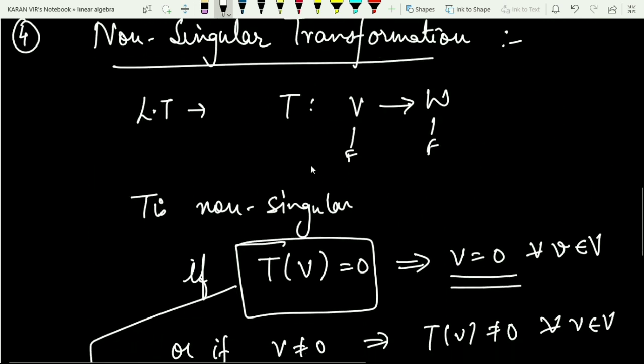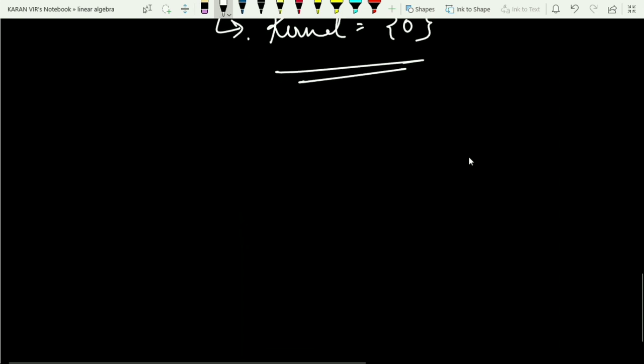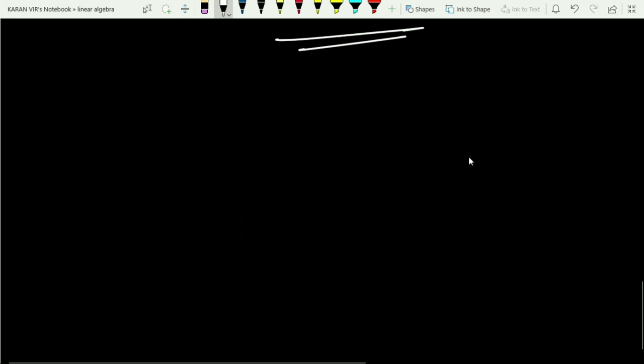If T is a transformation from V to W, this T will be non-singular if T of v equals 0 implies that v should be 0, and this must hold for every v. And another way is you can check whether the kernel comes out to be 0. If the kernel is 0, then you will definitely say that the transformation is a non-singular transformation.